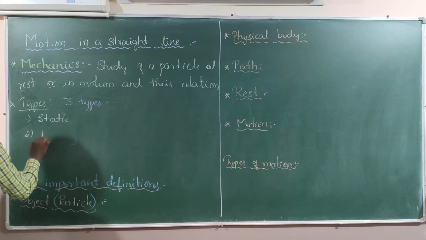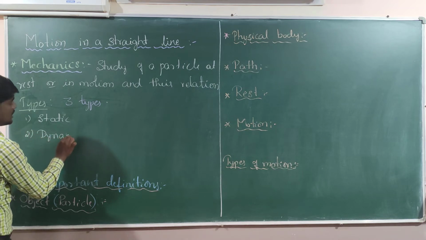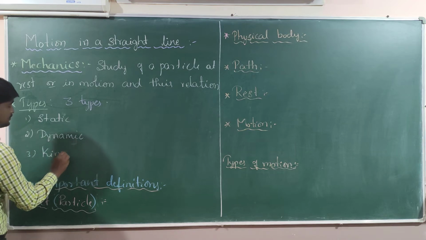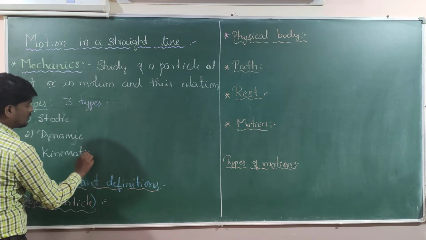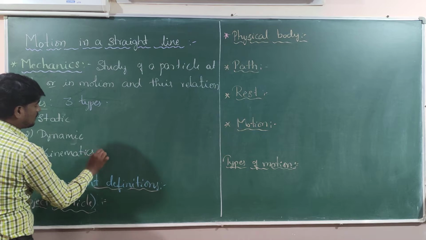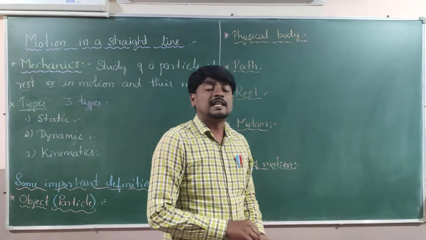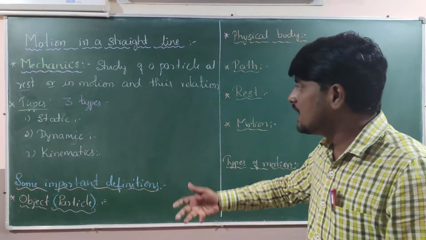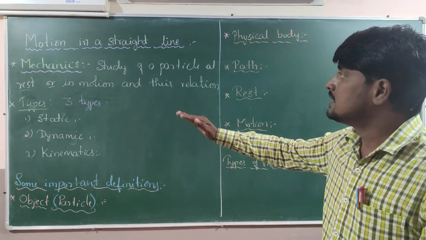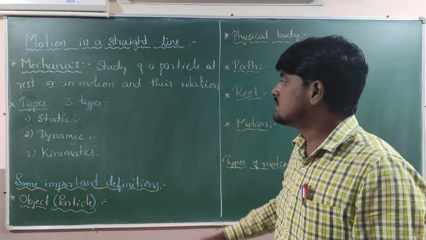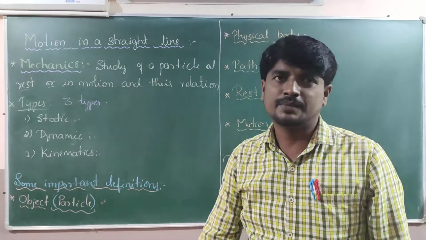Number two, dynamics. Number three, kinematics. There are three important types of mechanics: static mechanics, dynamic mechanics and kinematic mechanics.